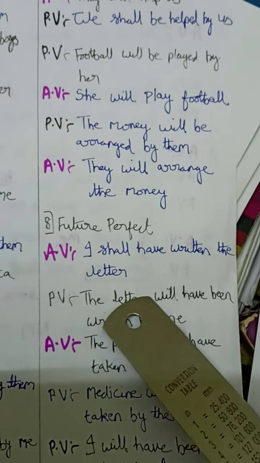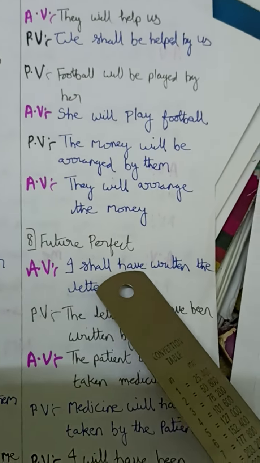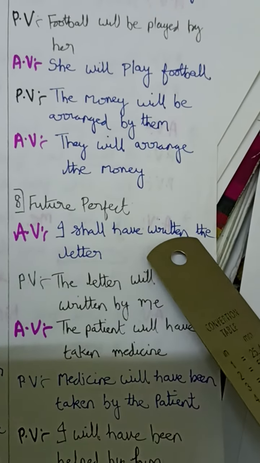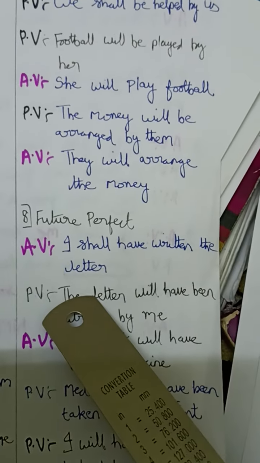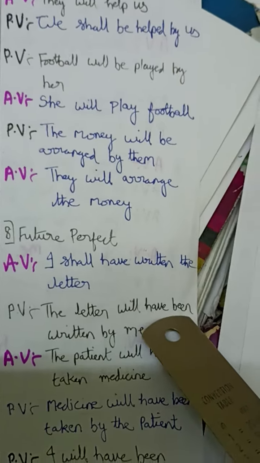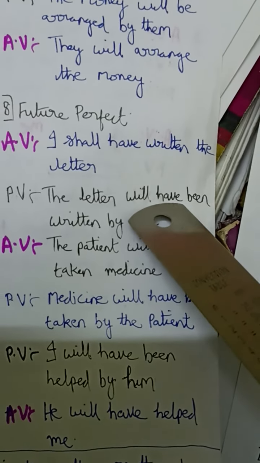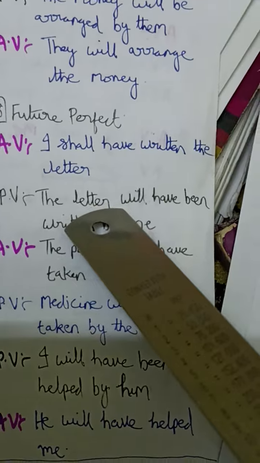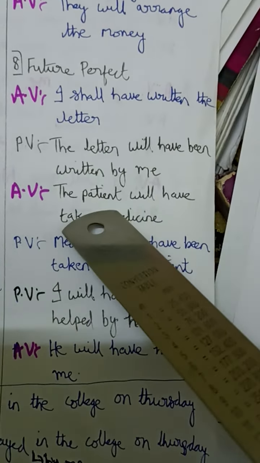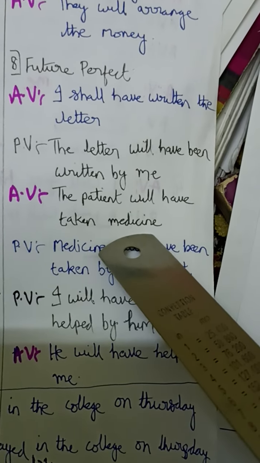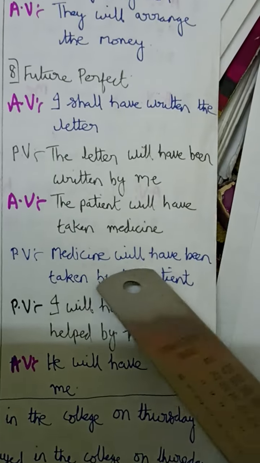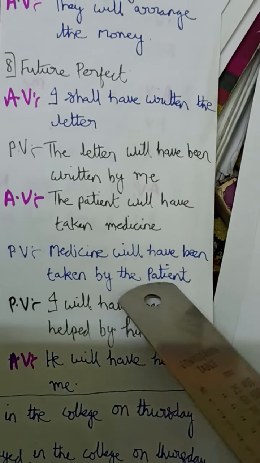Next, future perfect tense, if you see, that means completed action, have, and then V3 will be there. I shall have written the letter. So the letter, you have to start with the letter. Will have, been should be added here. Why should been be added? Have or has, whenever it is given, been should be added. A letter will have been written by me. I becomes me here. The patient will have taken medicine. So we should start with medicine. So medicine will have been should be added. The medicine will have been taken by the patient.